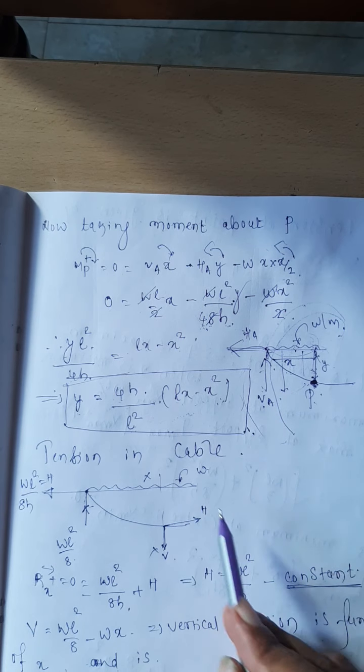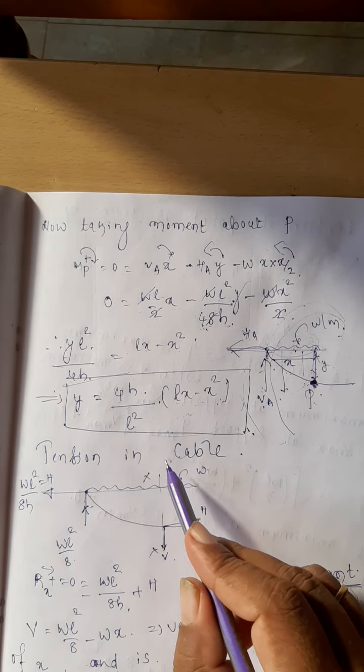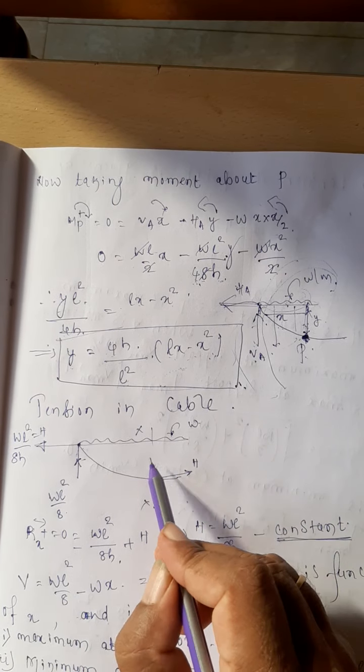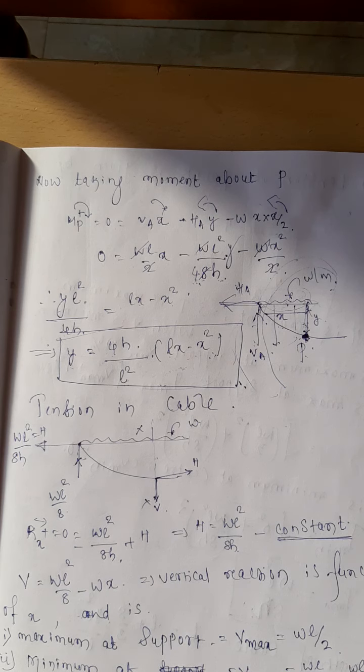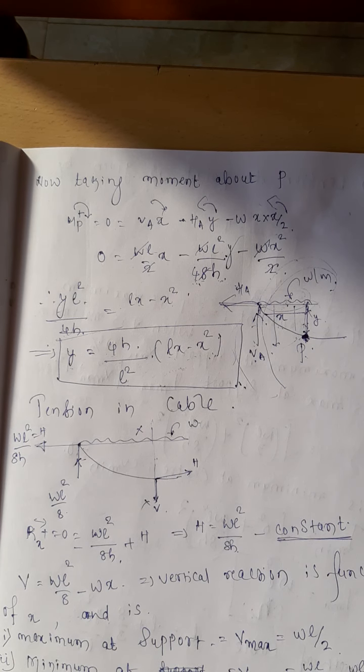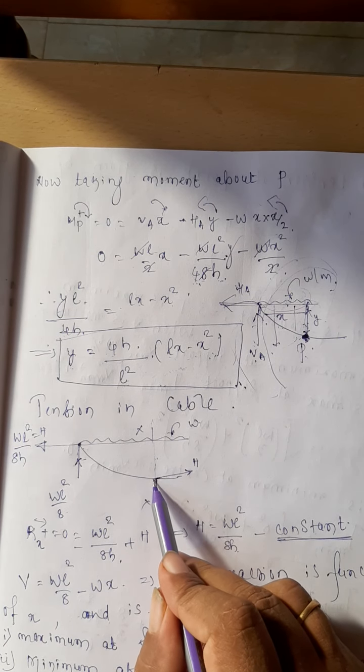Now, I am calculating the tension in the cable. I want to calculate the tension in the cable. For that, I am cutting the cable at any section xx at a distance x from one of the supports. Calculate the net forces acting at this point.